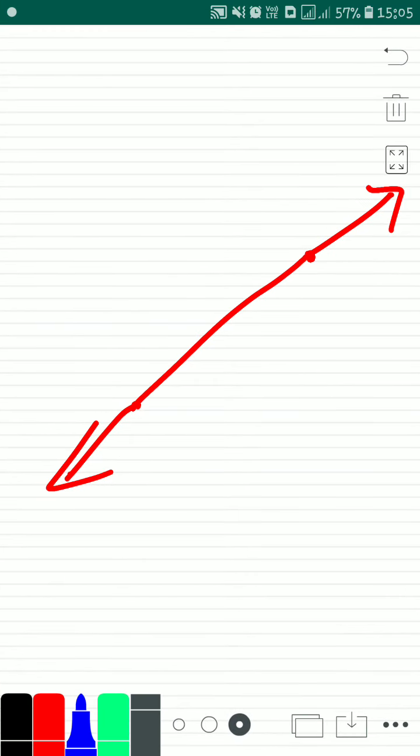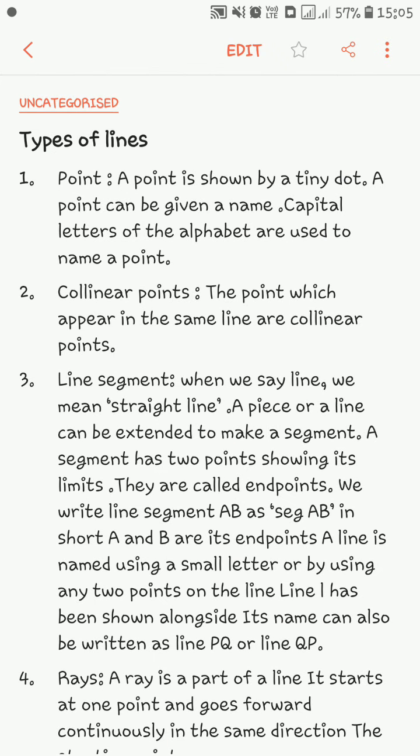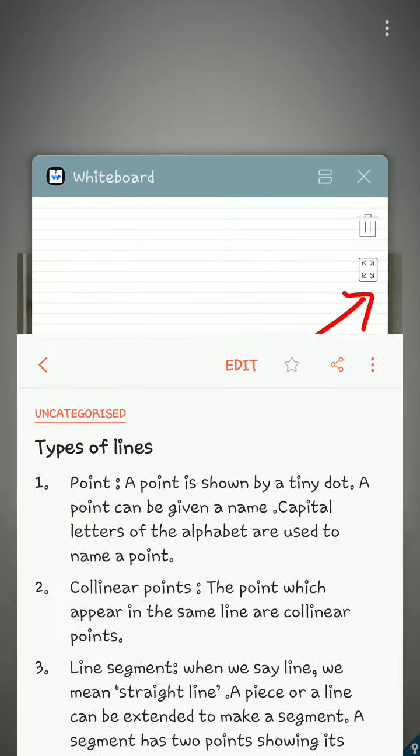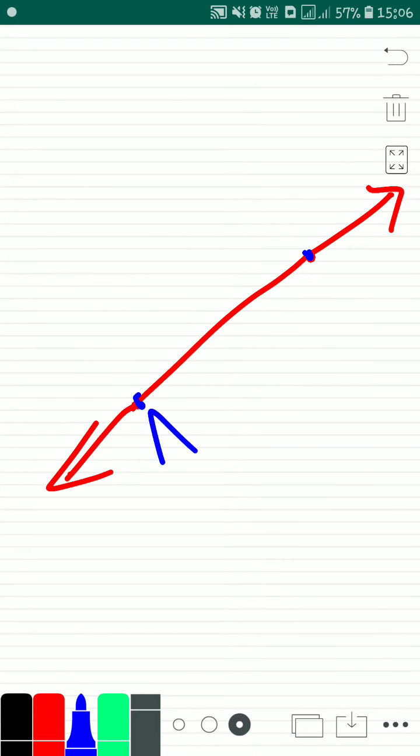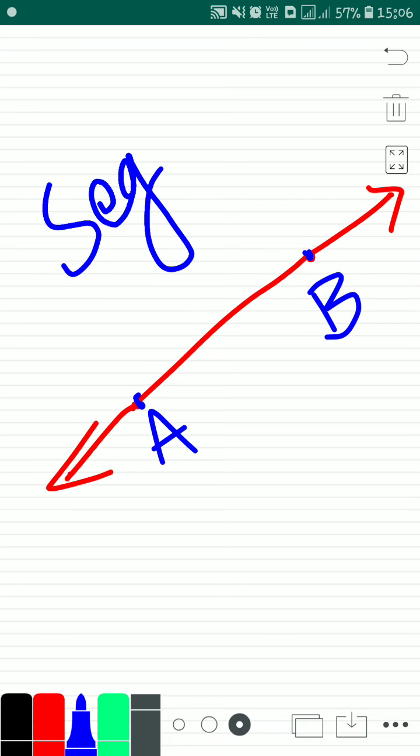So these are my endpoints here. We write line segment AB as segment AB. In short, A and B are its endpoints. So this is AB, which is written as segment AB. Segment AB has to be written as seg AB.